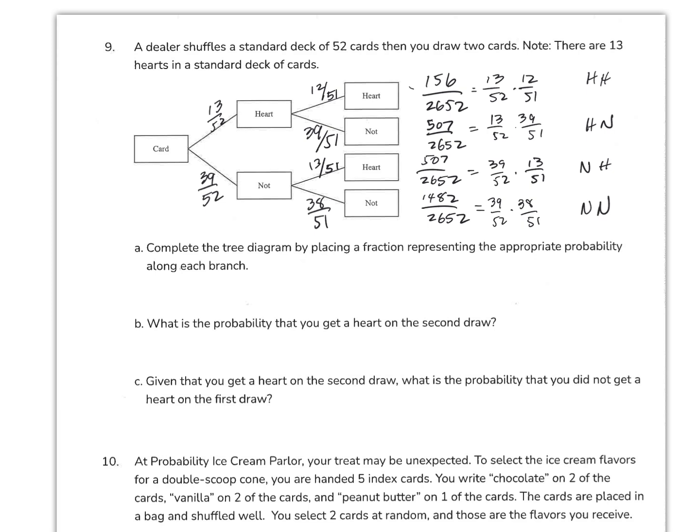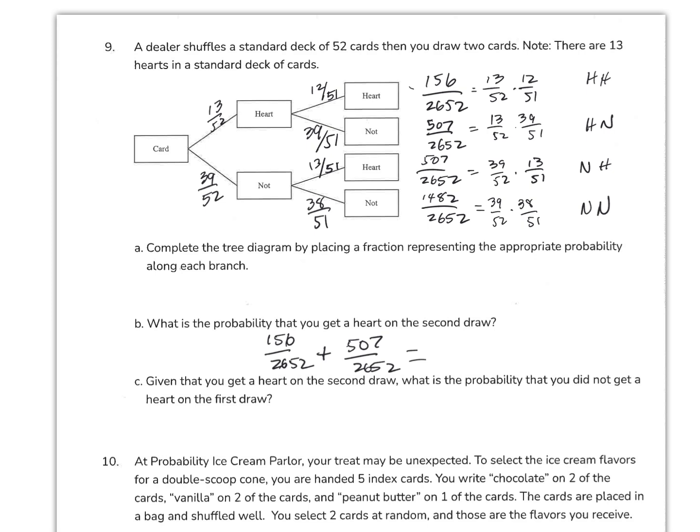Okay, probability you get a heart on the second draw. Okay, so that is wherever there's a heart, heart or no heart, heart on the second draw. So I need to add these two probabilities. I'm going to take 156 out of 2652 plus 507 out of 2652. And that should equal